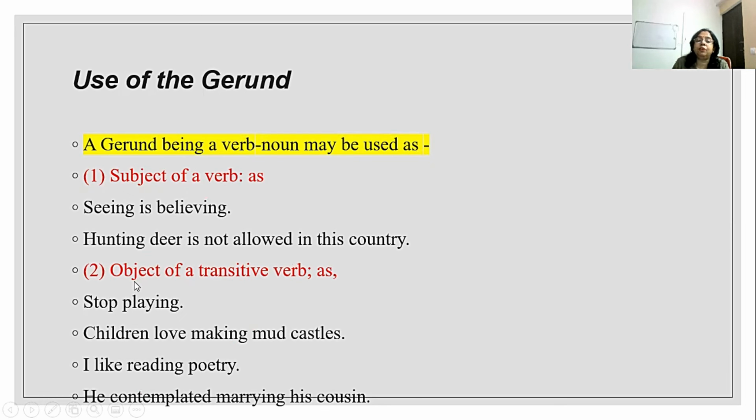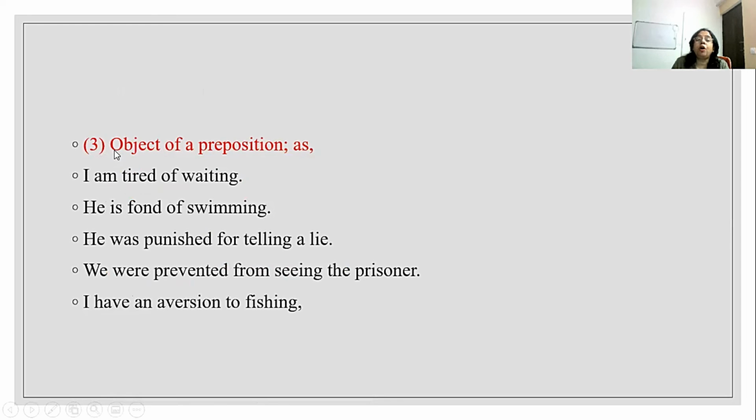Now, in the second case, it can also be used as the object of a transitive verb. How? Stop playing. Children love making mud castles. I like reading poetry. And he contemplated marrying his cousin. Another way is as the object of a preposition. I am tired of waiting. He is fond of swimming. He was punished for telling a lie. We were prevented from seeing the prisoner. And I have an aversion to fighting. So here it functions as the object of a preposition.